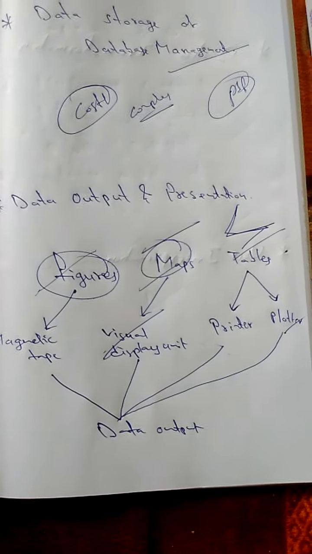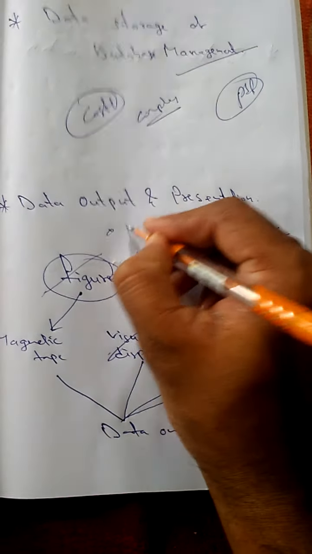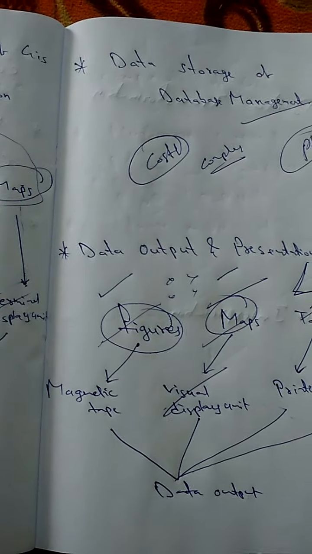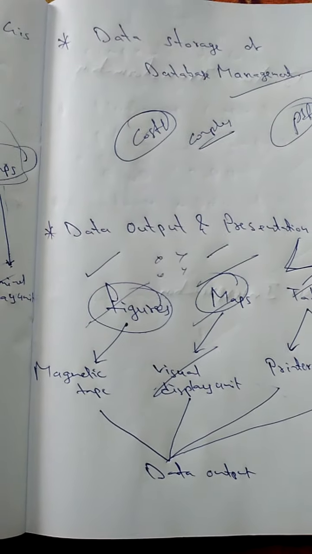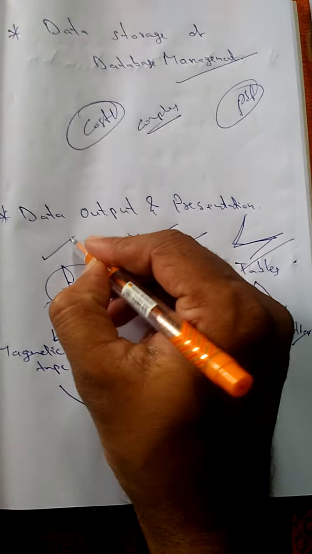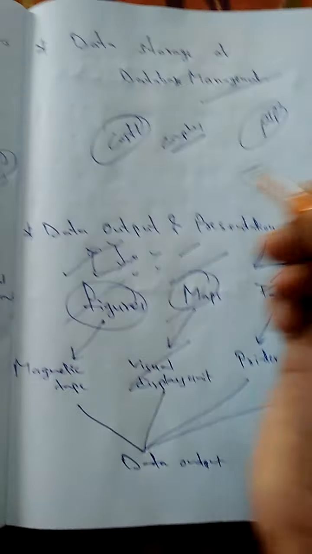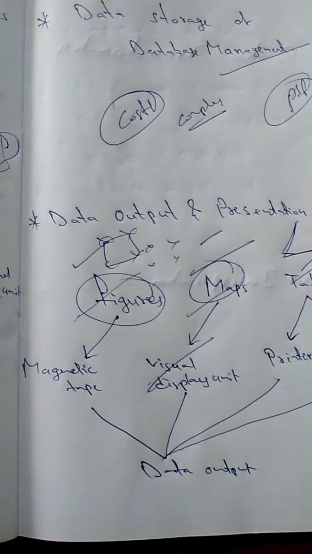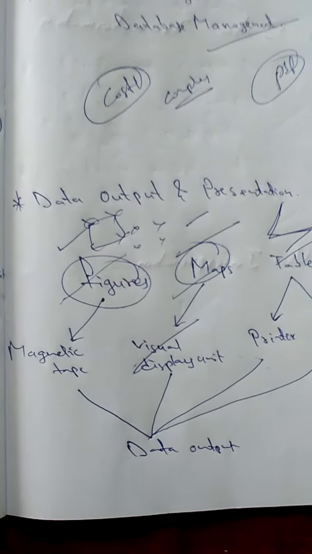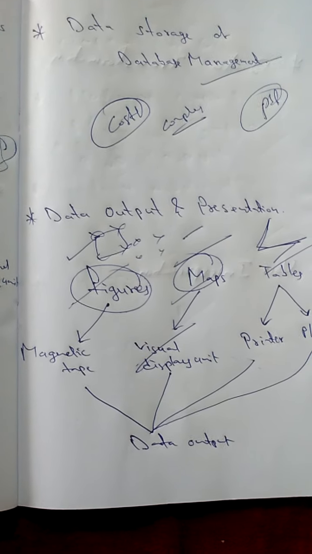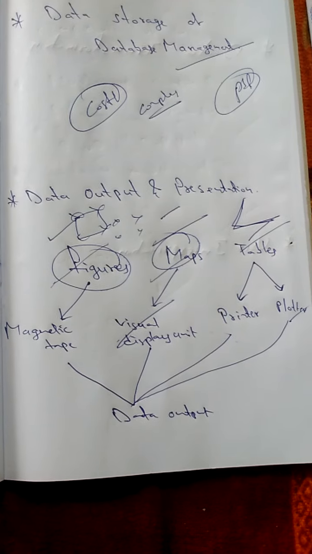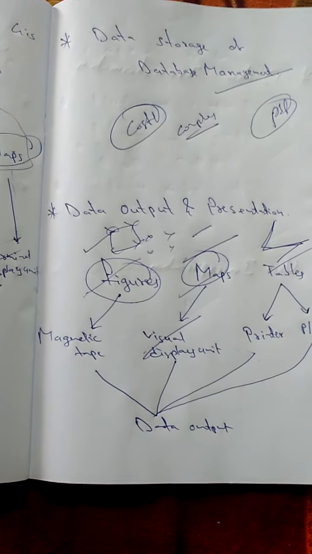Next one is the plotter. It plots, for example, this is the danger zone and this is the no-problem zone, with a black and white combination or red, green, yellow combinations. For example, this is the land, and these four corners are a very typical area that will be plotted, giving the output. So the presentation may be in figures, maps and tables, but the output comes in the form of magnetic tape, visual display unit, printer or plotter.